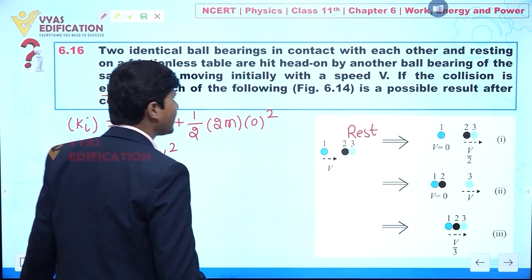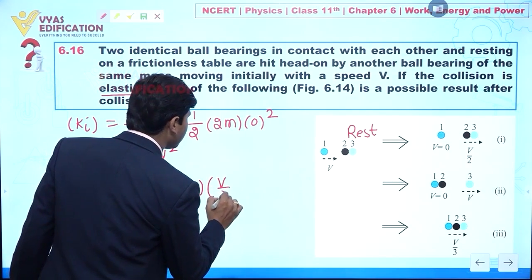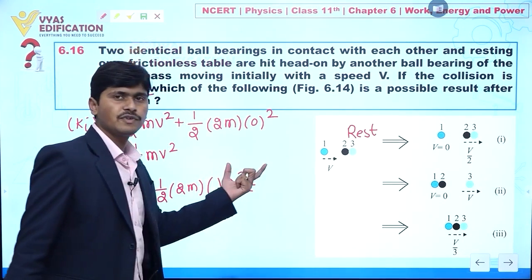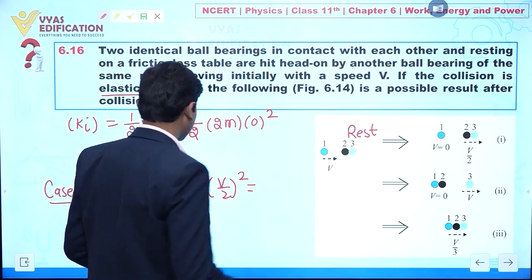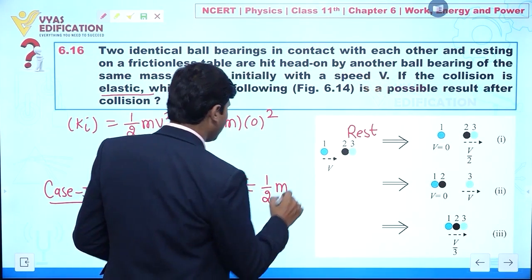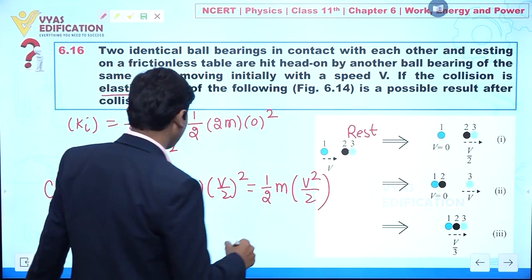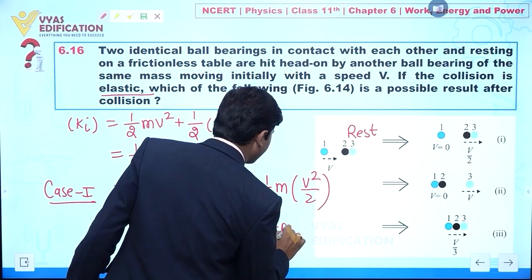Directly I am writing for 2 and 3: half of twice m, and v by 2 whole square. This is v square by 4, and this cancels out, or you can also write 1 by 2 m, and here v square by 2. So from here this is 1 by 4 m v square.